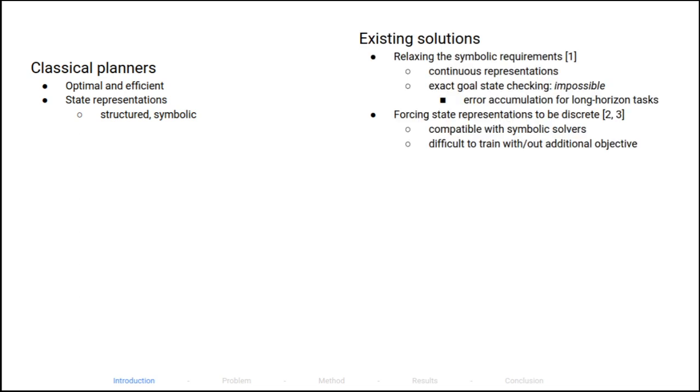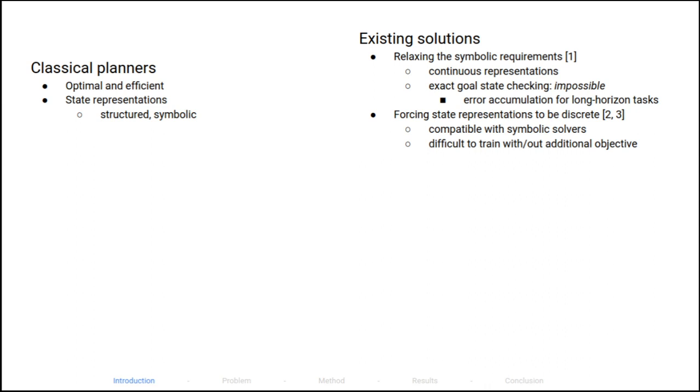Robotic manipulation is often framed as a planning problem. However, despite being efficient, classical AI planning algorithms have not been explored extensively due to the symbolic requirement. This requirement can be relaxed by allowing planners to be probabilistic. However, a metric function has to be used as a stopping condition, which in turn might lead to error accumulation and is not useful for long horizon tasks.